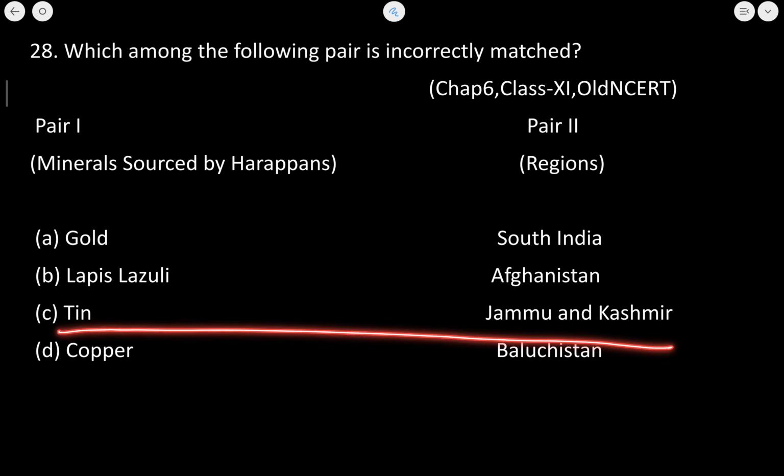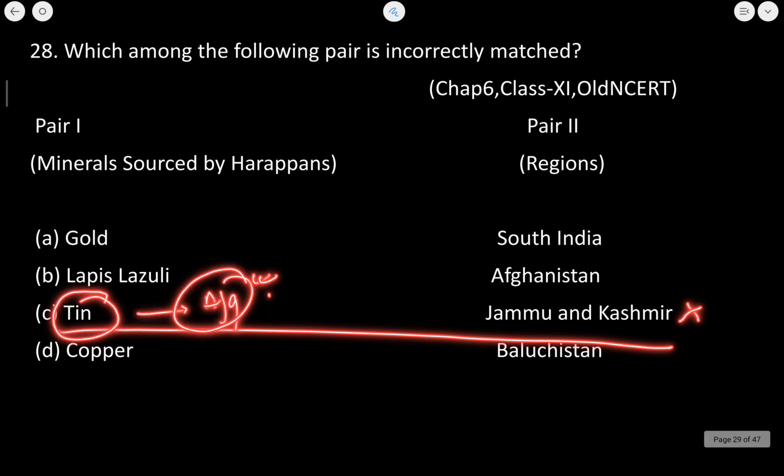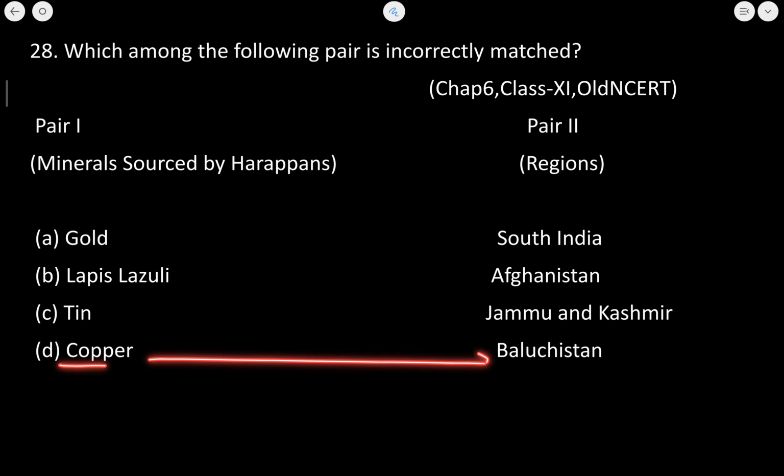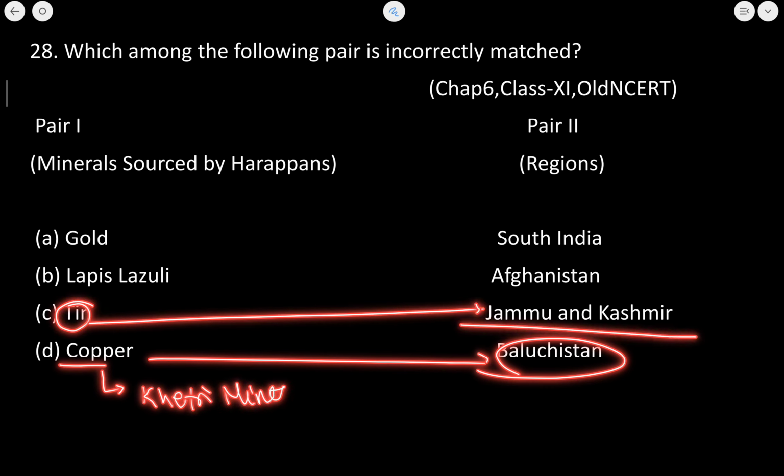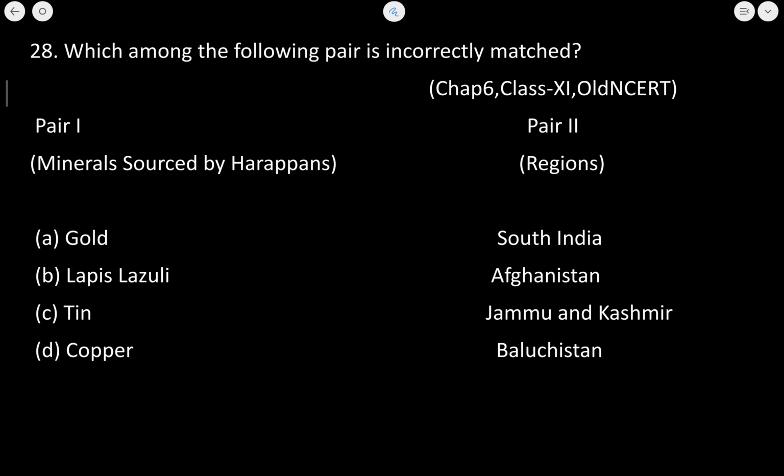Tin brought from Jammu and Kashmir, which is absolutely wrong. Why? Because tin was brought and sourced from Afghanistan. ठीक है. Copper was sourced from the Balochistan, and also copper in India was derived from Khetri mines. ठीक है. Tin mostly from Afghanistan, that is why this is incorrect. So C is the correct answer.